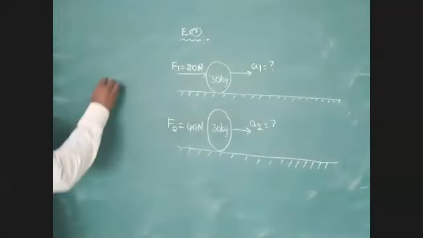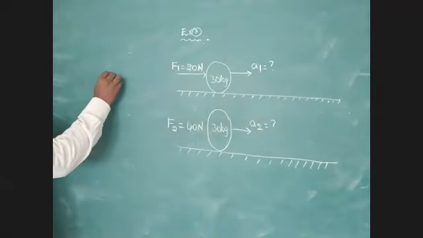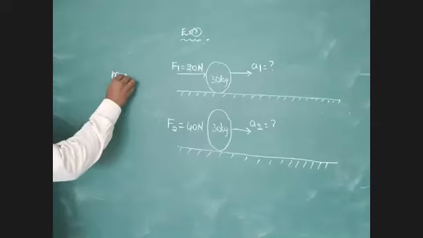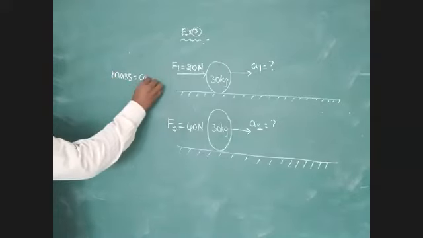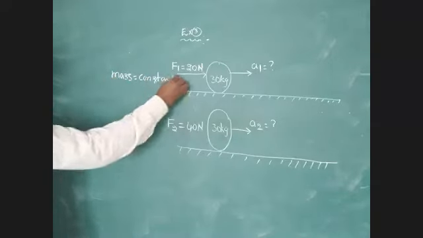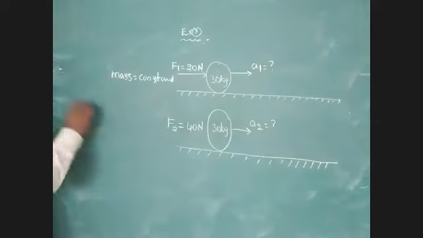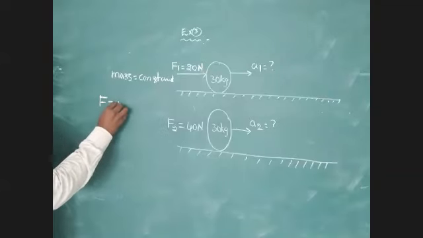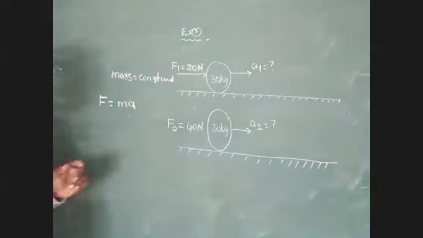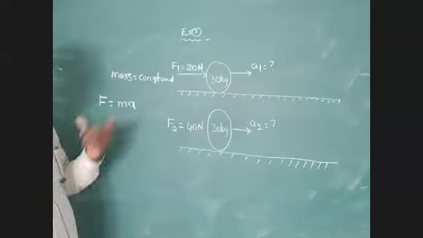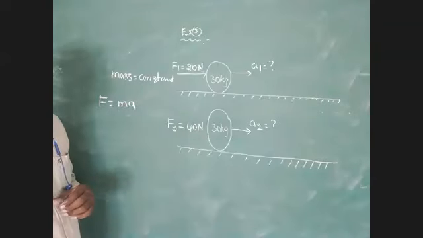But here we have to consider mass constant. Just identify the formula: F equal to mass into acceleration.